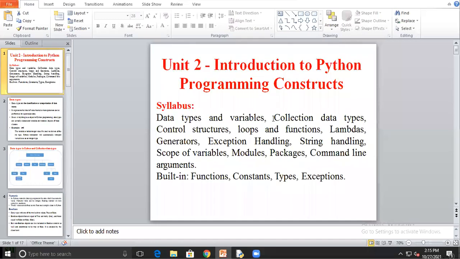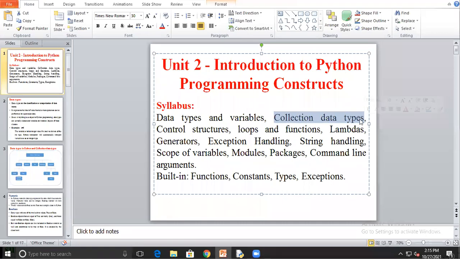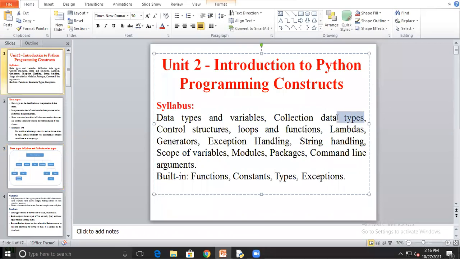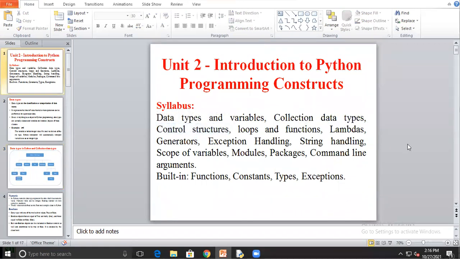Another point, collection data type, is the same as the data type concept, so in this concept I will not take it separately. Why? Because list and tuple are collection data types, so I will not take that point again. Now in the next lecture we will move to control statements and loop statements. Today we will stop here.